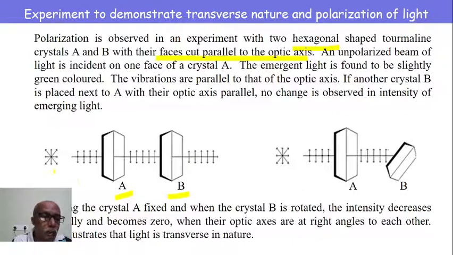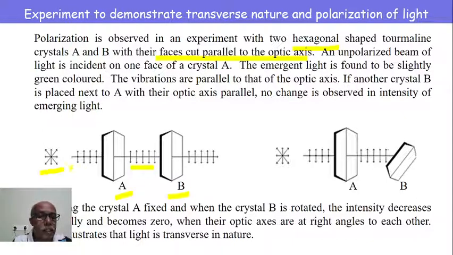We consider the unpolarized light. The unpolarized light is made to be incident on one of the faces of a tourmaline crystal A, which is hexagonal in shape. The light coming out of the tourmaline crystal is observed to be slightly greenish in color, and the vibrations of this light are parallel to the optic axis, and the vibrations are single-sided. We can observe only one vibration of the light coming out of A,